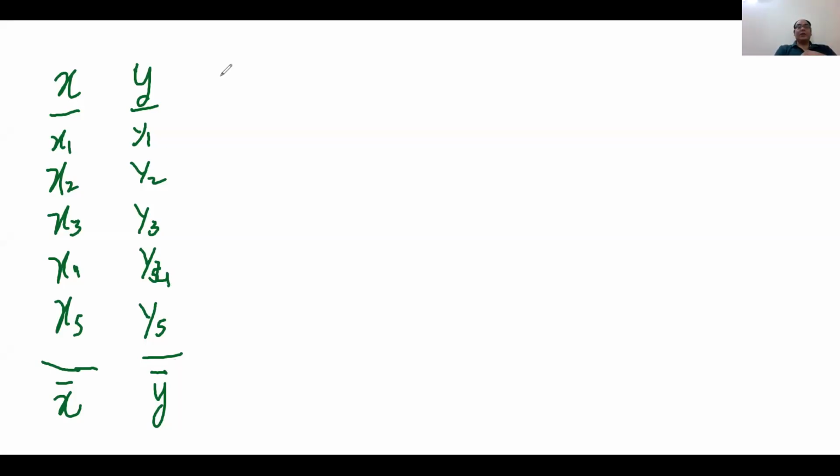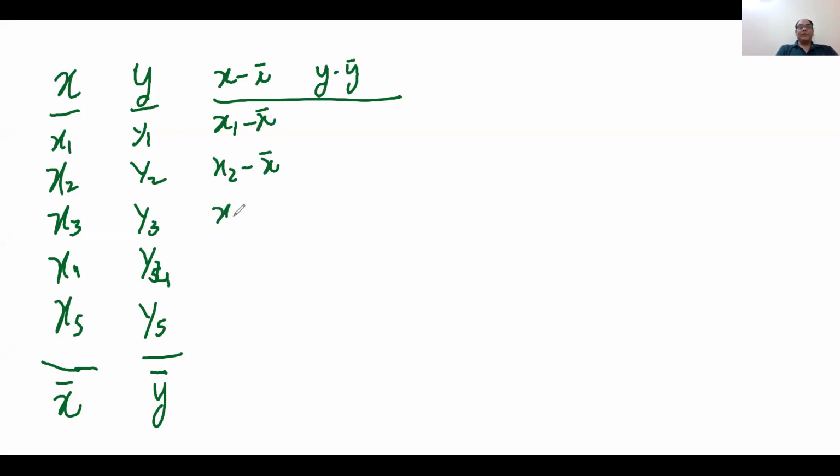After that, we calculate how much x is different from its mean, and how much y is different from its mean. So we find x1 minus x bar, x2 minus x bar. We want to see how each x is different from its mean. Similarly, we find out how much y is different from its mean.